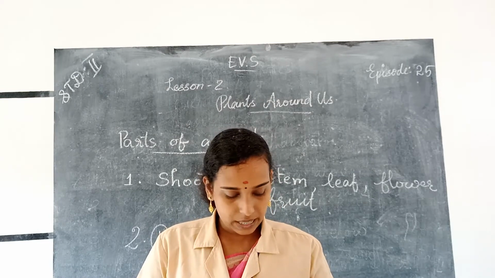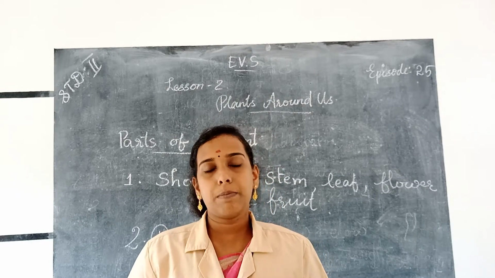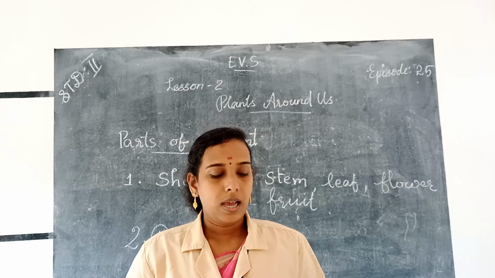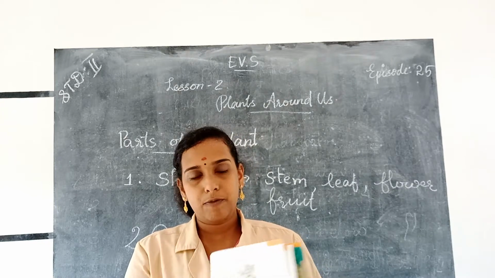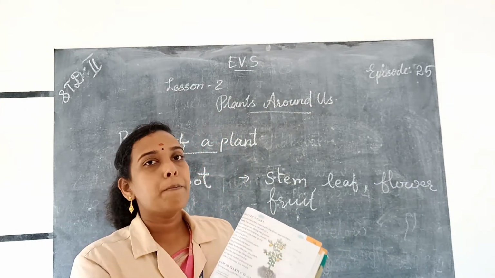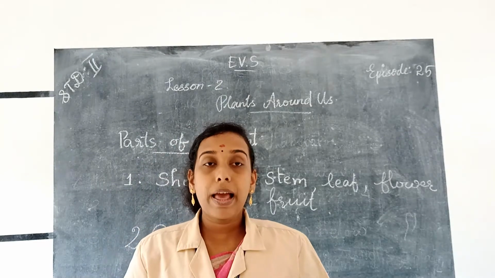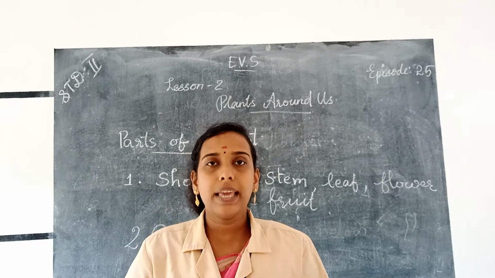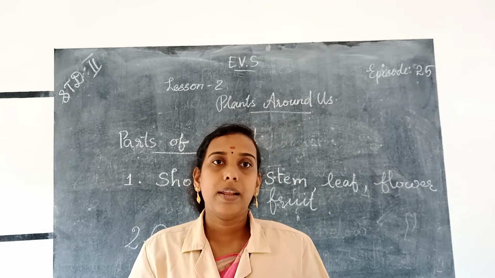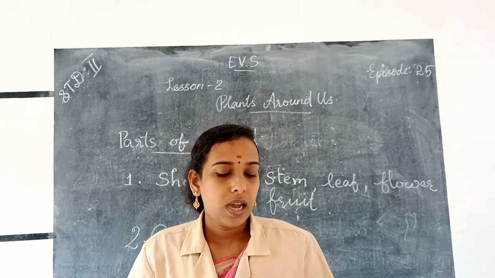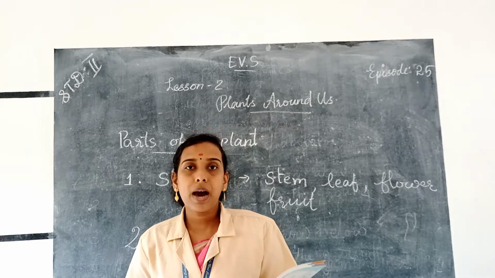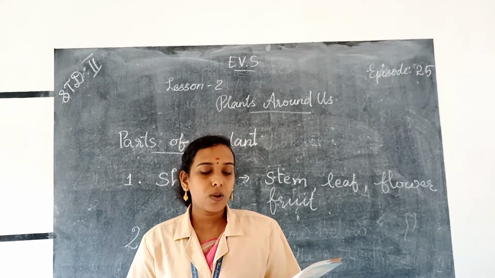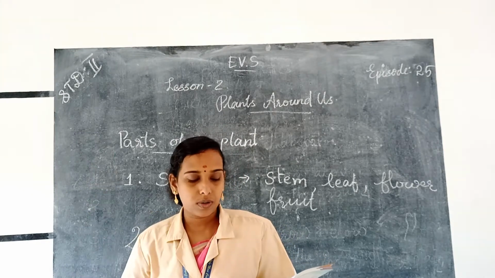So you take your textbook, page number 137, and look at the textbook and listen carefully. Parts of a plant. All plants have two main parts, shoot and the roots. And the first one, shoot. The shoot is the part of a plant that grows above the ground.